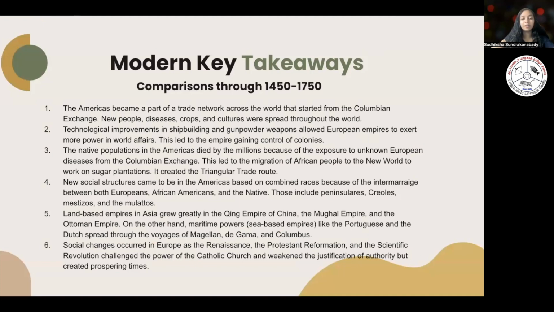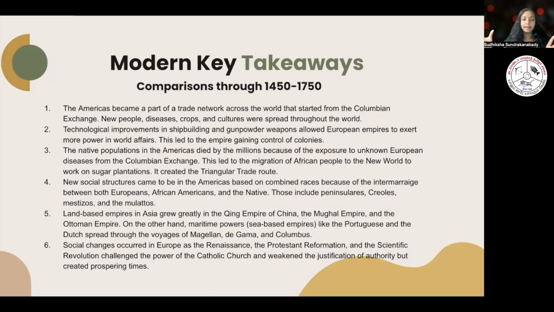During this time, the Americas became a part of a trade network across the world that started from the Columbian Exchange. New people traveled, and new diseases, crops, and cultures were spread throughout the world, and overall this was known as the Columbian Exchange. So it was a unitedness of both the old world and the new world. The old world would be Europe and Asia, all those countries, and then the new world would be the US. So both of these different worlds were colliding.